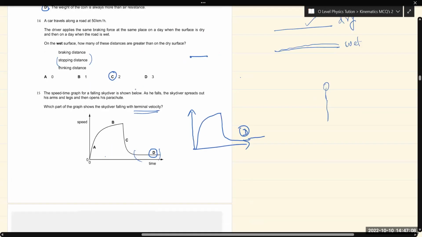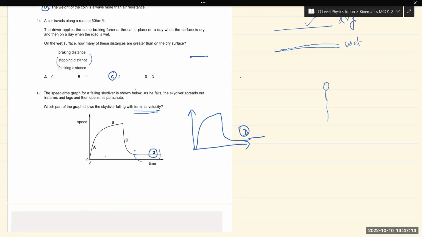So question number 14 tells us a car travels along a road at 50 km per hour. A driver applies the same braking force at the same place on a day when the surface is dry, and then on a day when the road is wet. So on the wet surface, how much is the distance greater than on the dry surface? When you apply the brake on the wet surface, your stopping distance will increase.